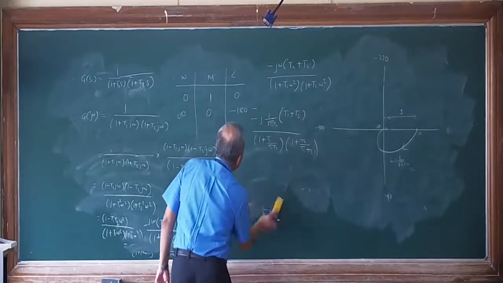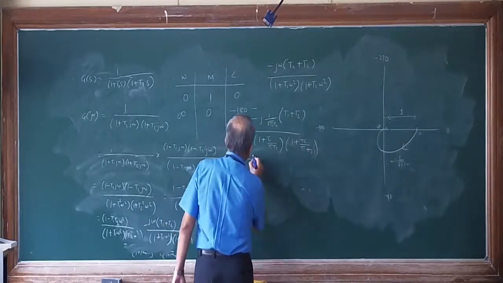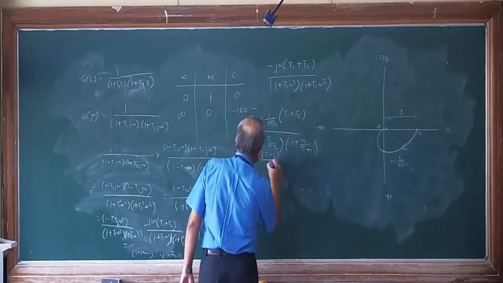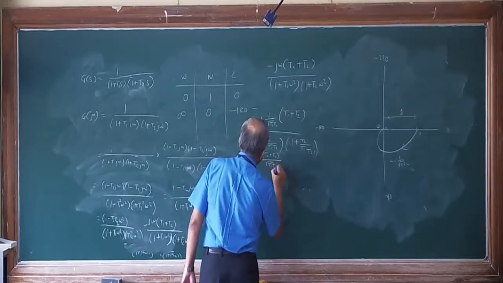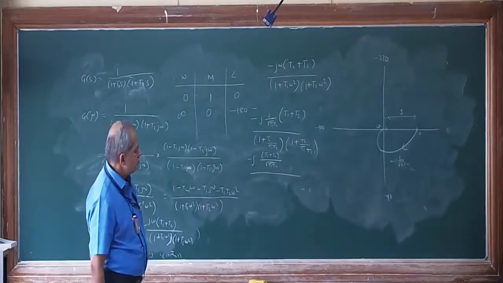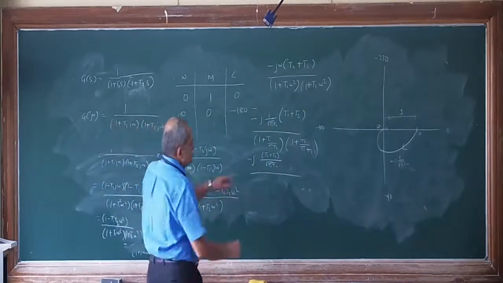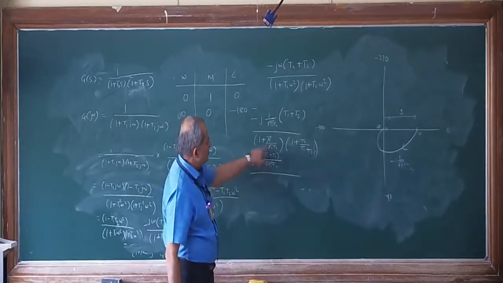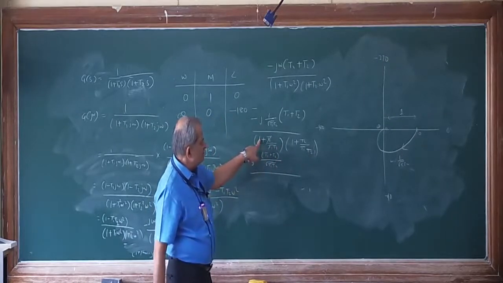So if you simplify this, it is minus j into T1 plus T2 divided by root of T1 T2, whole thing divided by, this T1 and this cancels.